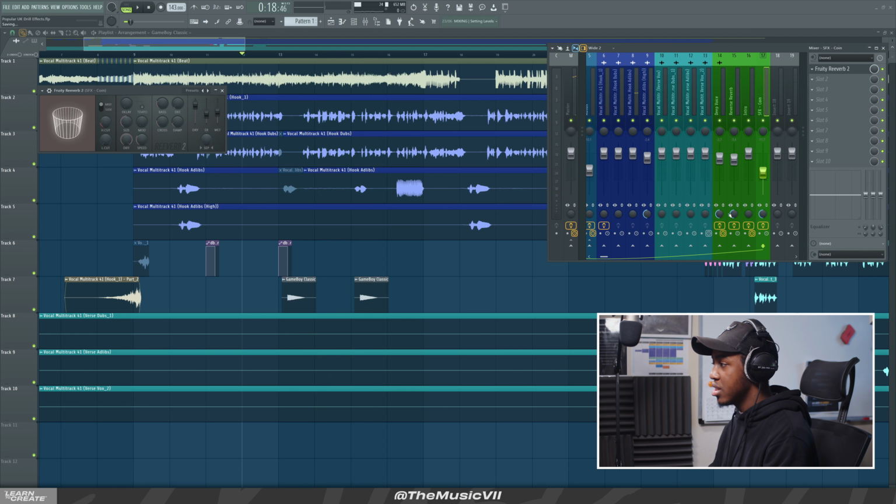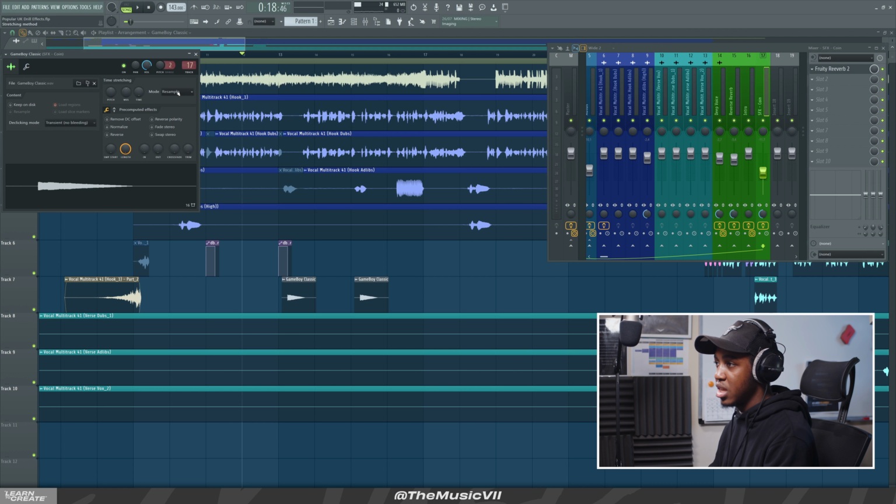Sounding really weird. Anyway, we're gonna reduce this reverb a bit and just increase the pitch, or change it. Yeah, change it to auto. Increase the pitch a bit.